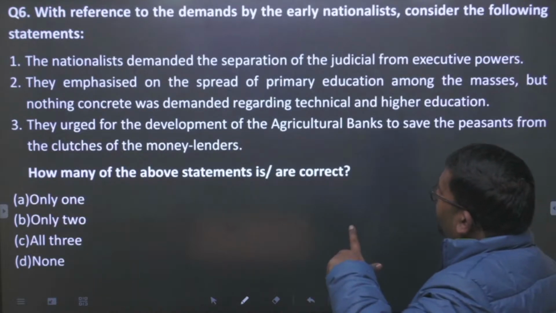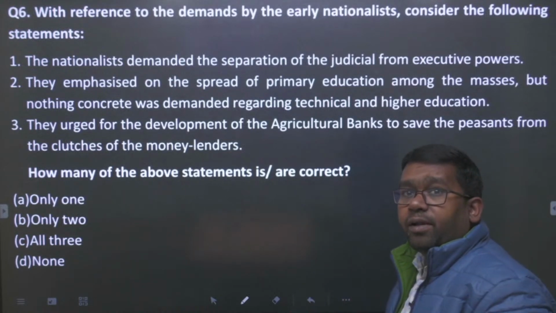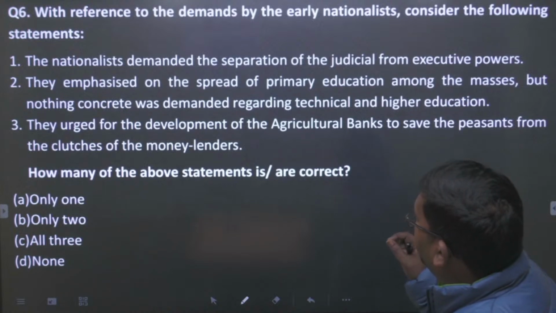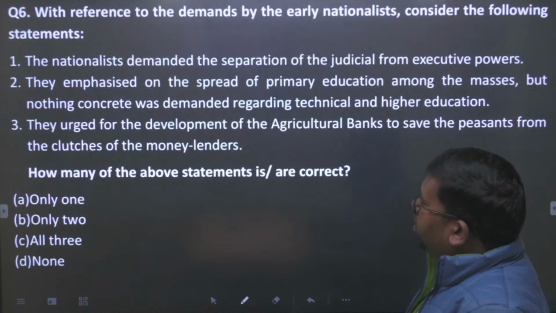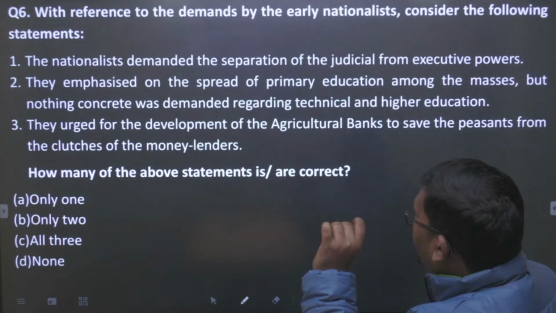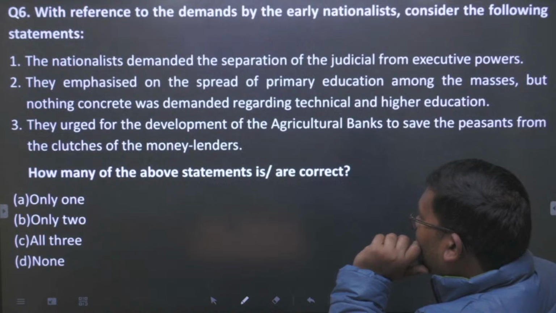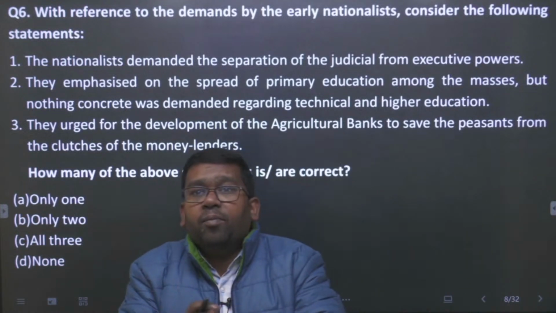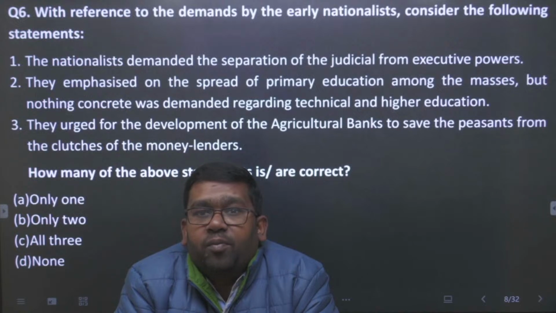With reference to the demands by the early nationalists, consider the following statements. One: nationalists demanded the separation of the judicial from the executive power. Two: they emphasized the spread of primary education among the masses, but nothing concrete was demanded regarding technical and higher education. Three: they urged for the development of agricultural banks to save peasants from the clutches of the moneylenders. So what will be the answer of this question?